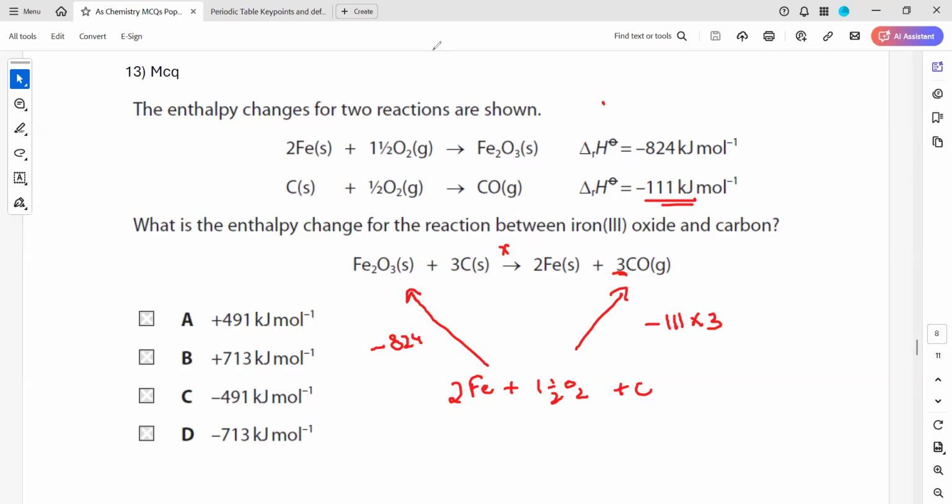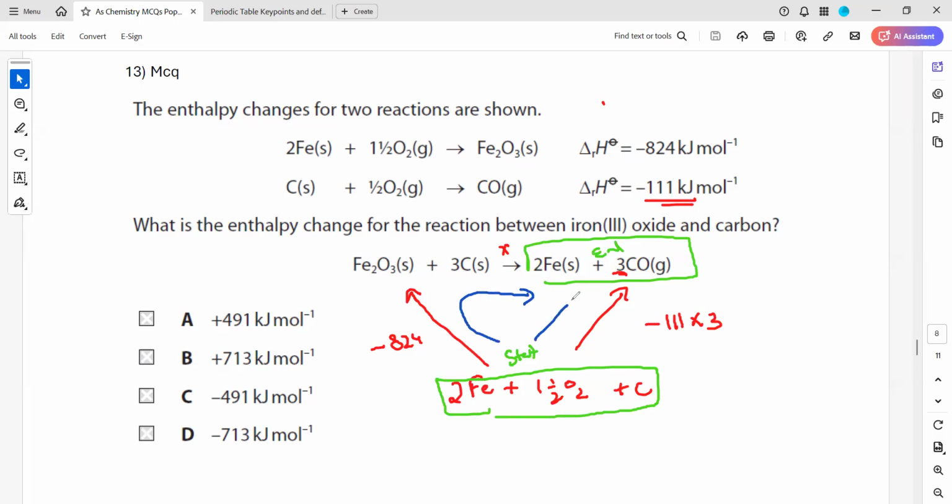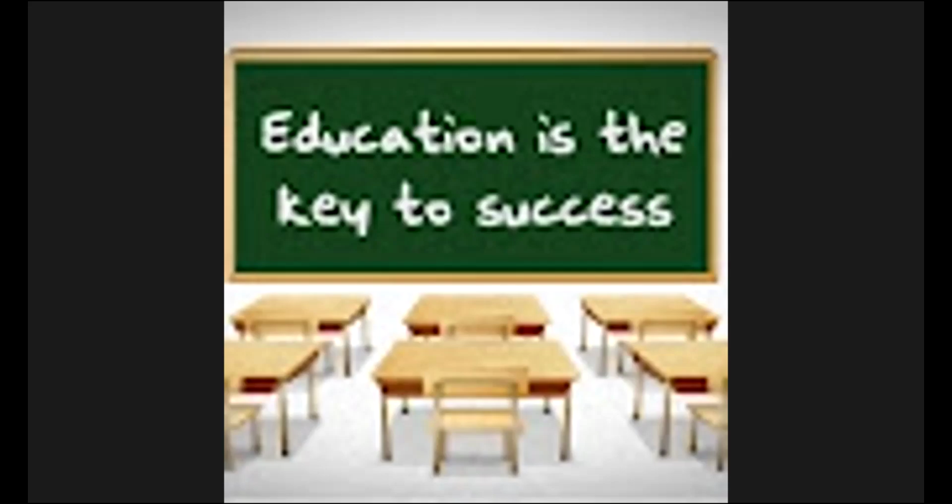So when we apply the Hess law cycle, where the two arrows are pointing out, that is the start of the cycle. Where the two arrows are pointing in, that is the end of the cycle. So the overall energy change is independent of the route or the path we follow. If we follow route 1 or route 2, we get the same energy change. So it will be minus 824 plus X equals minus 111.